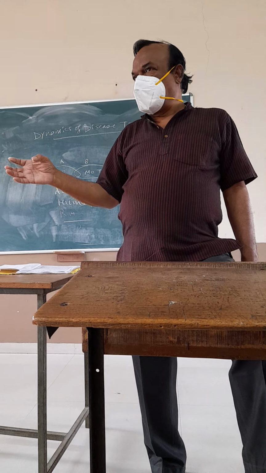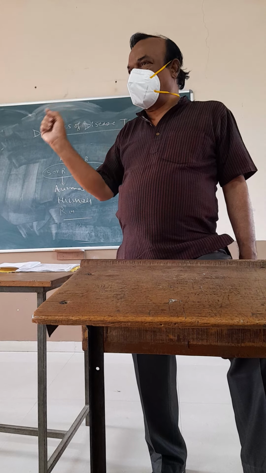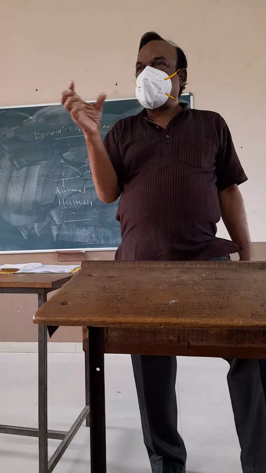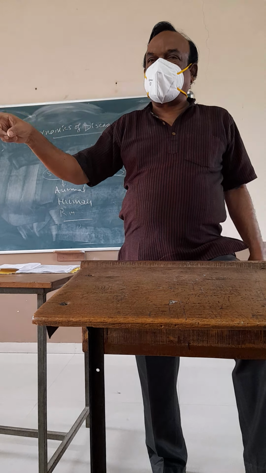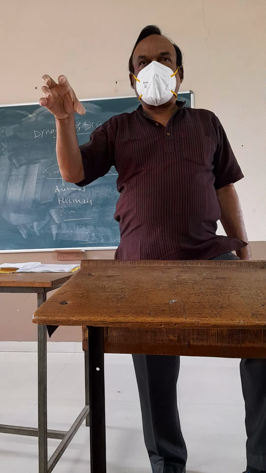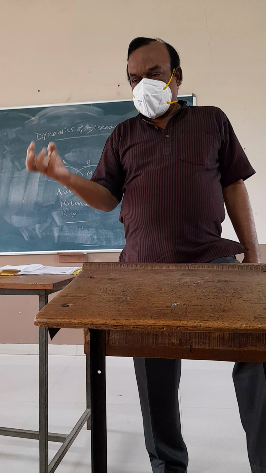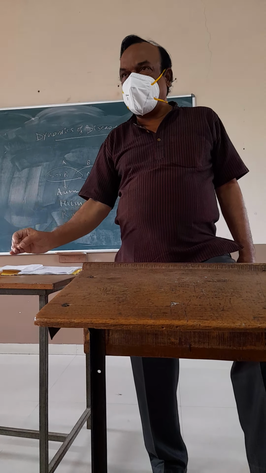There is one more condition called latent infection. What is latent infection? When the disease agent is present in the body and passed into the atmosphere through stool or through urine from the genitourinary system, this disease agent remains in a dormant stage in the soil.